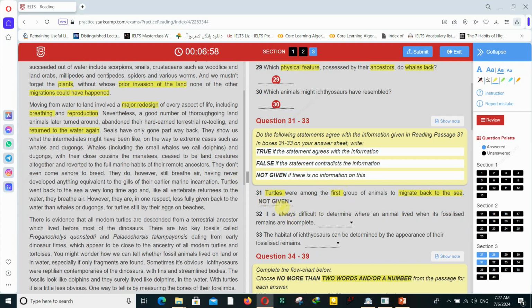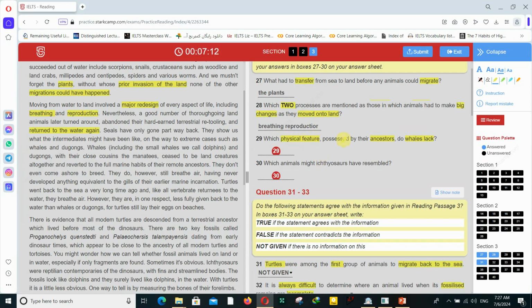It is always difficult to determine where an animal lived when its fossilized remains are incomplete. Okay, and here the physical feature. Seals have only gone part way back.